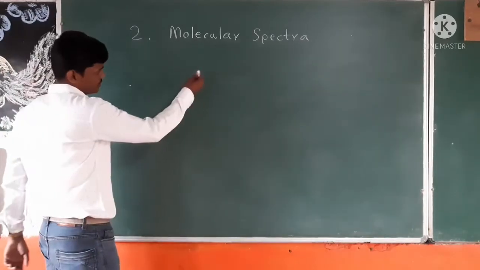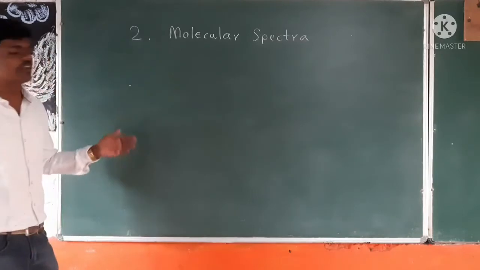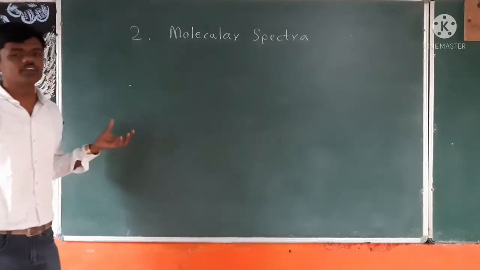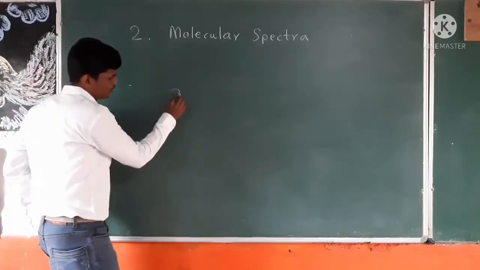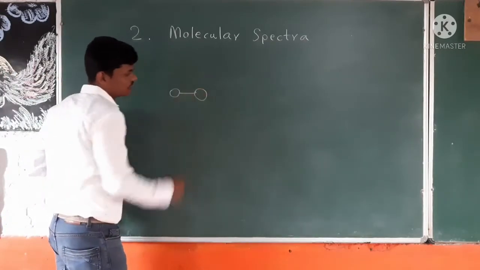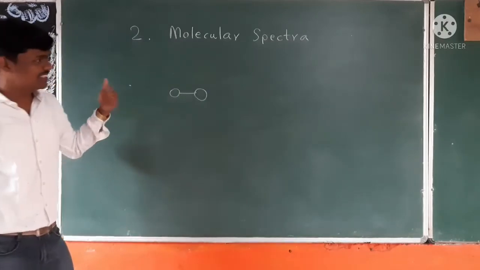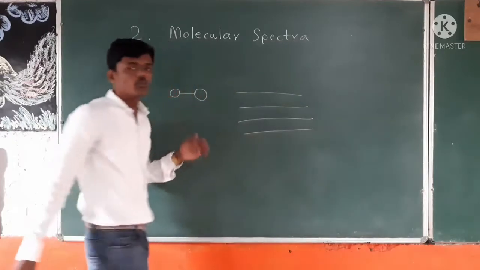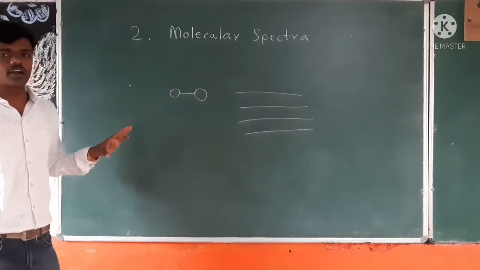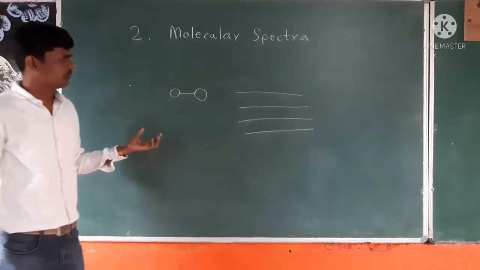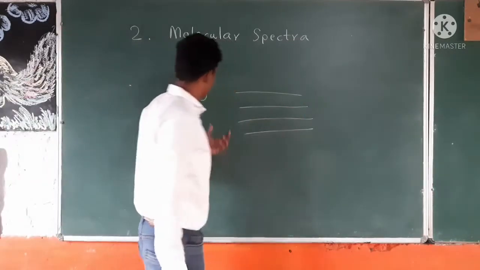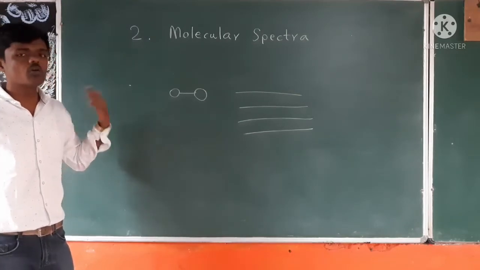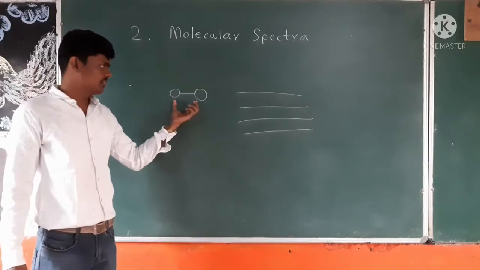So molecules also have energy levels, as atoms do, because they are multi-atomic systems. But these energy levels are more complex than atomic energy levels, because here we have two atoms. So why are these energy levels more complex? We can see here we have two atoms.